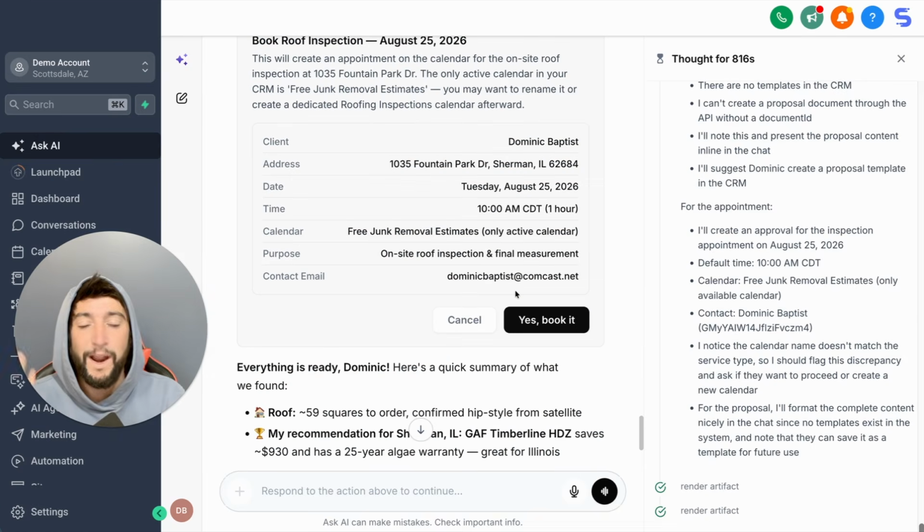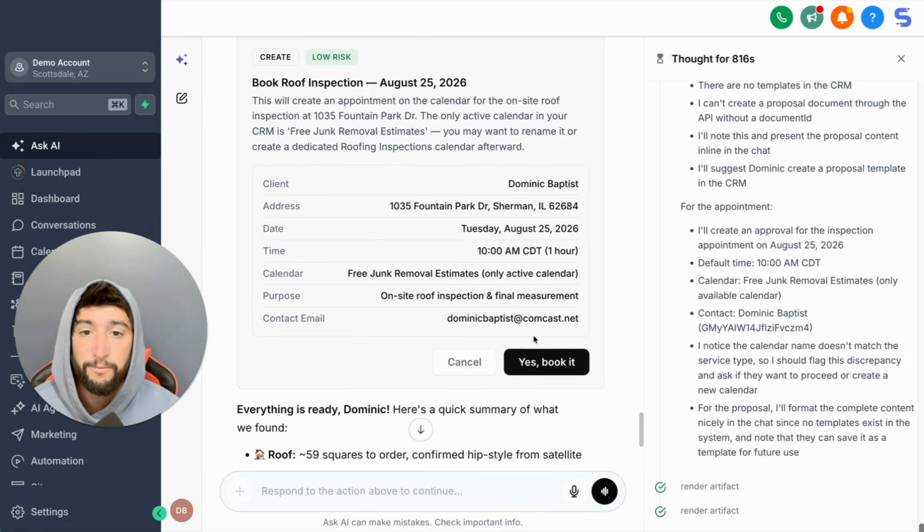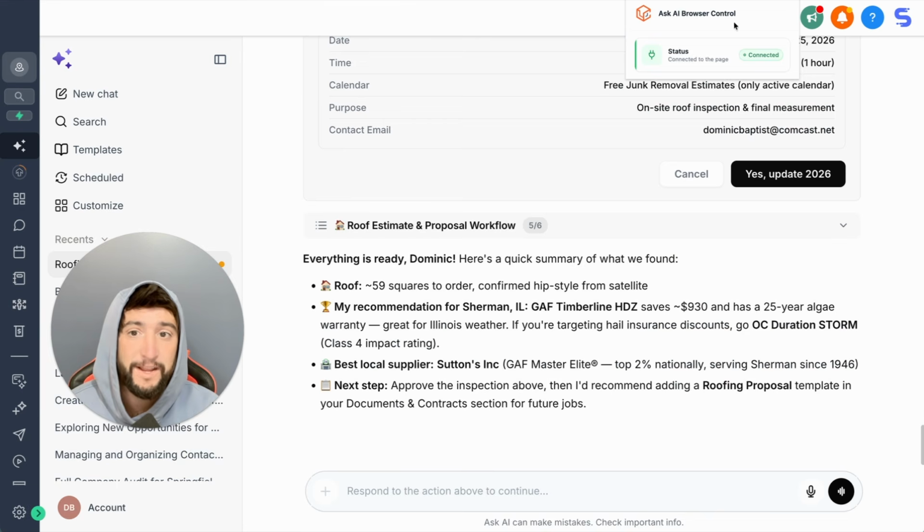And then of course it goes right into your CRM. So we can just book it right here. We can send out text messages. We can do estimates. We can do invoicing. Everything that you can do inside of GHL as the CRM for the company, you can have it connected to this external Chrome extension Ask AI browser control right here. So there you go. That is just one other use case.